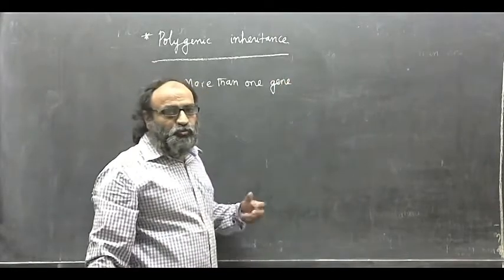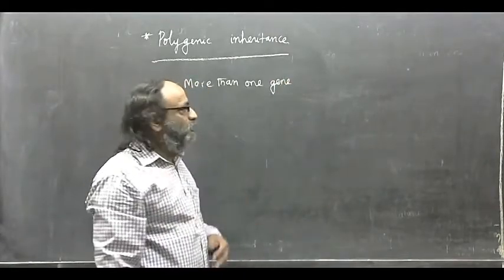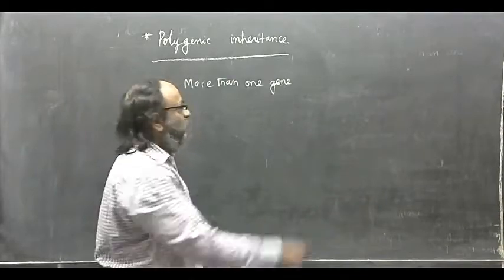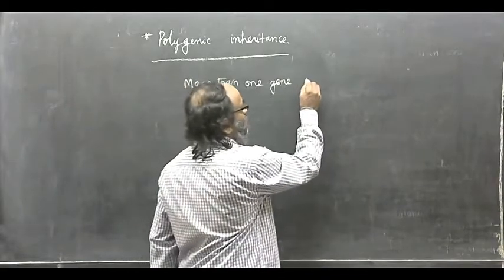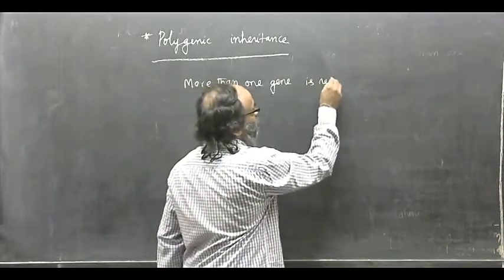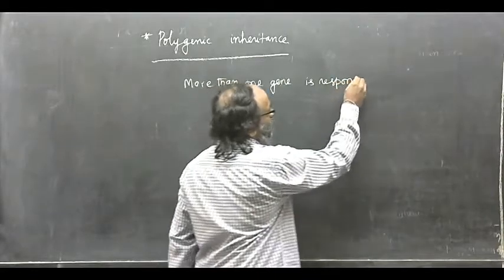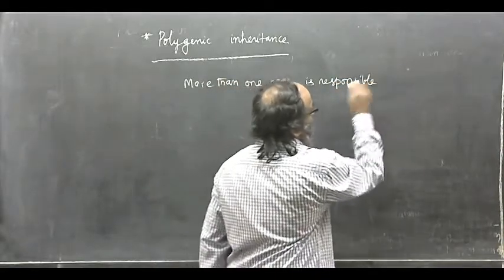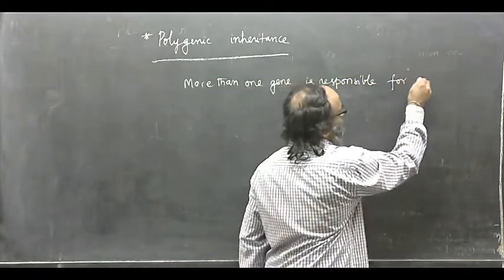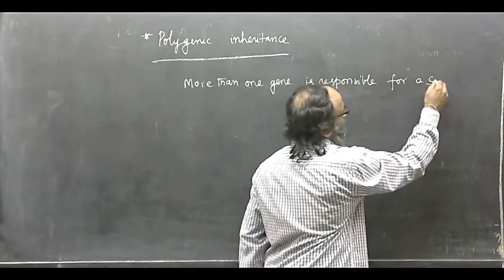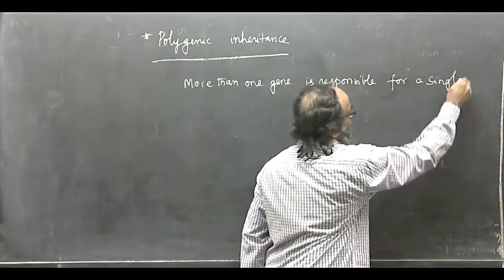It means two pairs or three pairs. More than one gene is responsible for a single character.